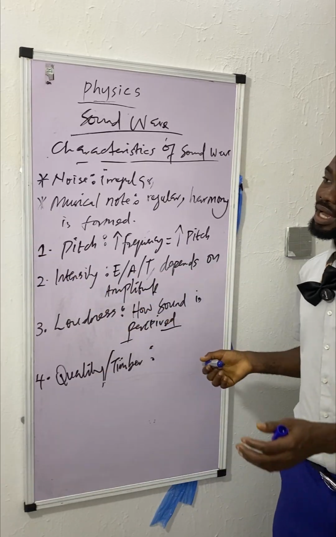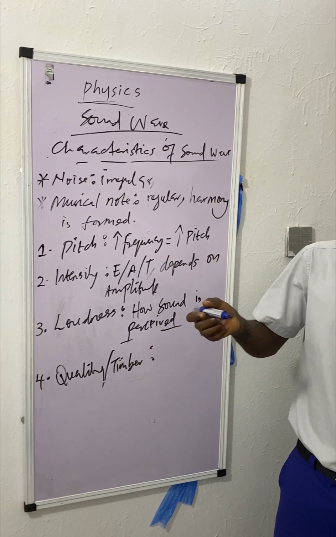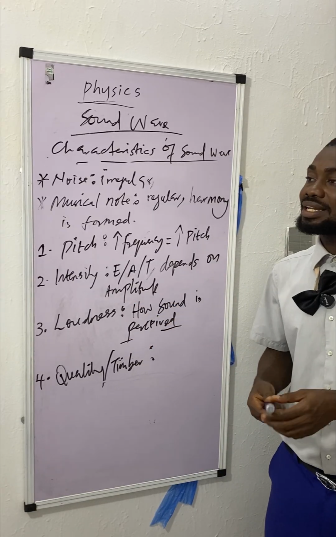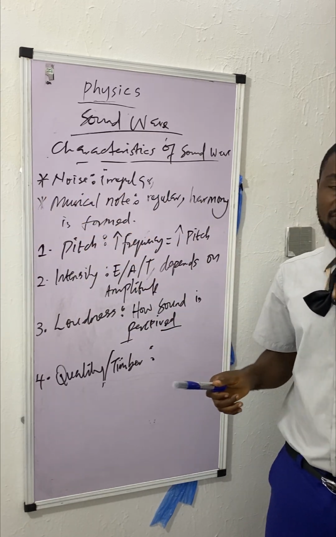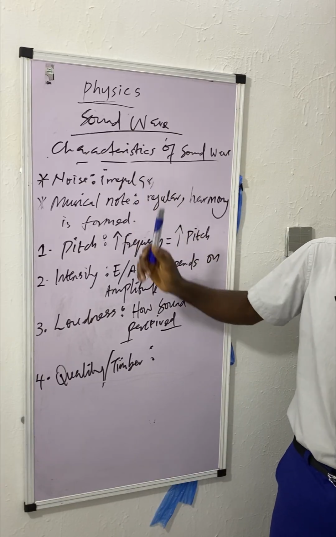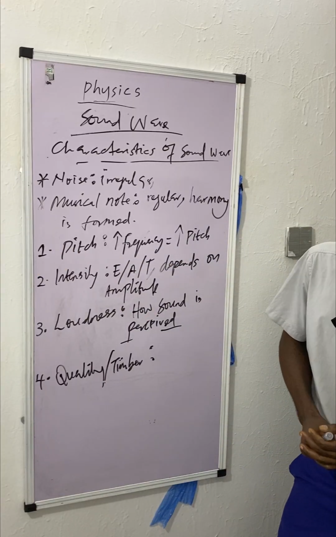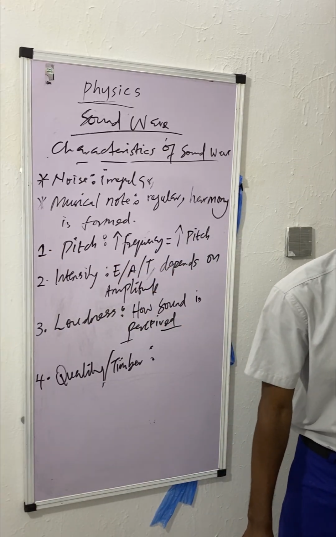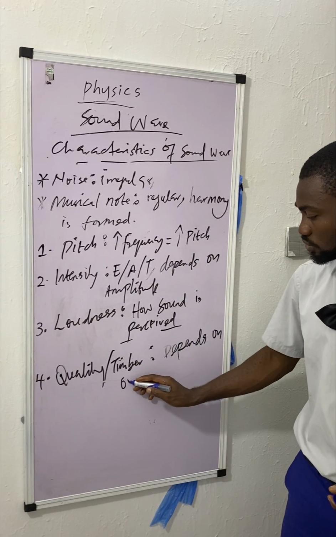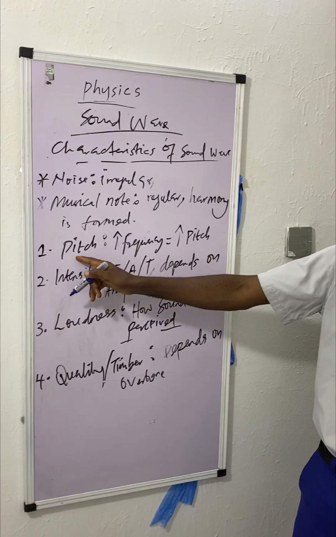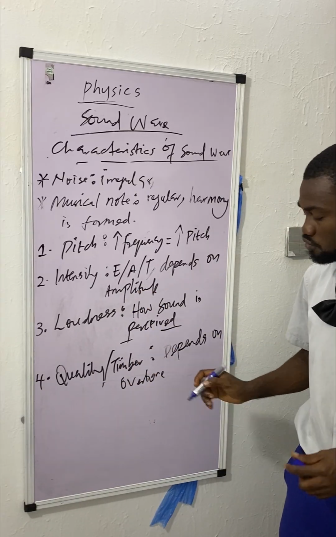So if one sound is coming from source A and another sound is coming from source B, timbre is going to allow you to tell that this sound is coming from this medium and that one from that medium. I can hit this thing, it is the same sound, right? But if I hit it here, it's the same sound but coming from another source. This usually depends on overtone. So pitch depends on frequency, intensity depends on amplitude, then quality or timbre depends on overtone.